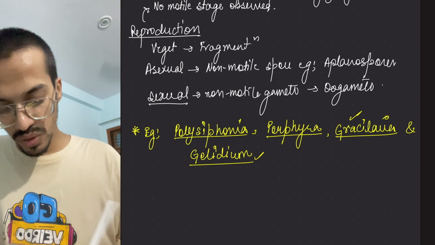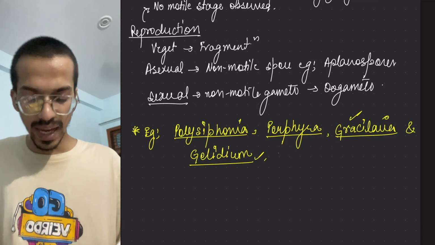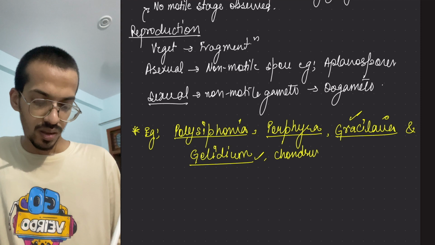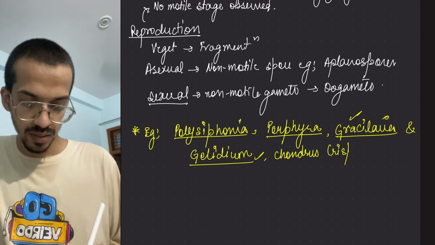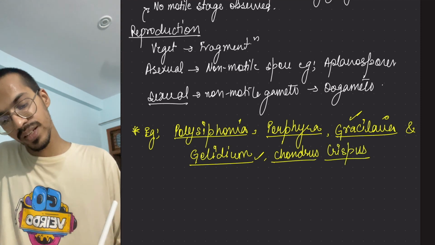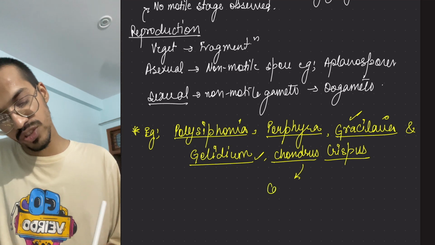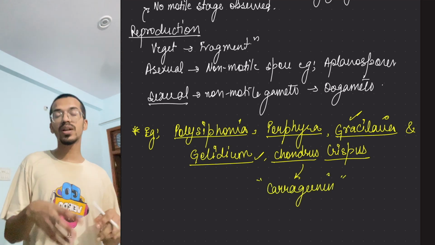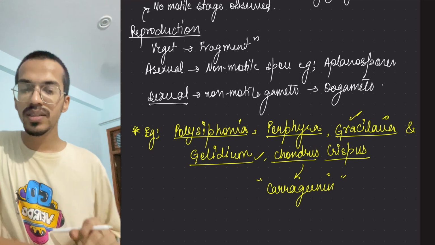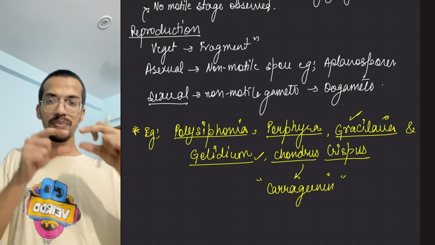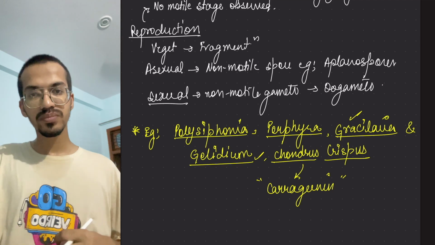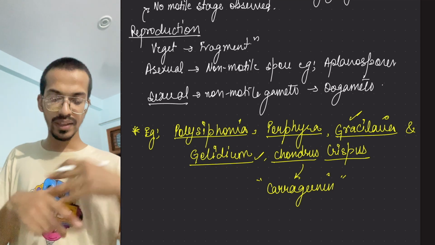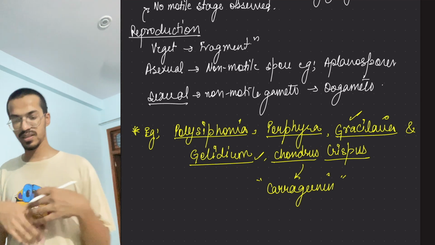Similarly, there is one such variety you can remember, Chondrus crispus. It releases carrageenan. This compound helps in making the capsules and coverings of medicines.